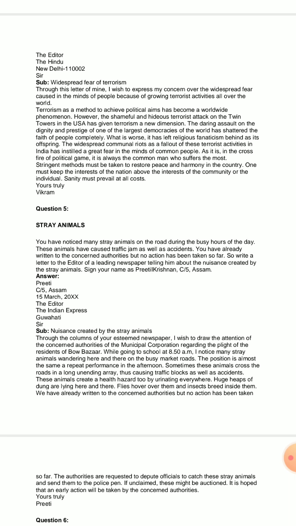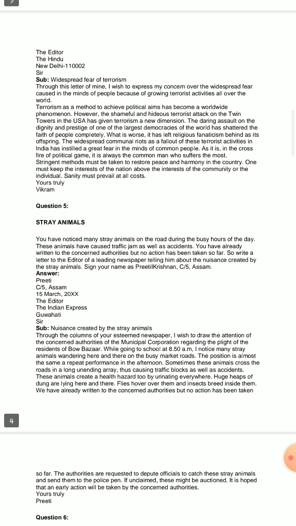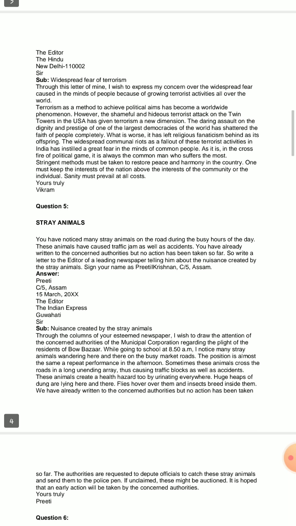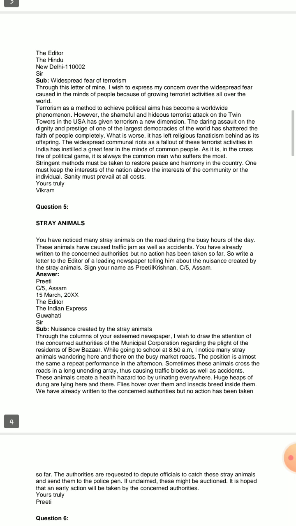At the very beginning, by this time you know that on the left hand side you have to start. You can start by writing the landmark address, or if you want, at the top you can write your name, or at the end also. In two ways I have written here. C/5 Assam, 15th March, a year you can specify. Then in the next line, the editor, the Indian Express, that is the name of a national daily. You can give any other, the National Herald also, if you wish.